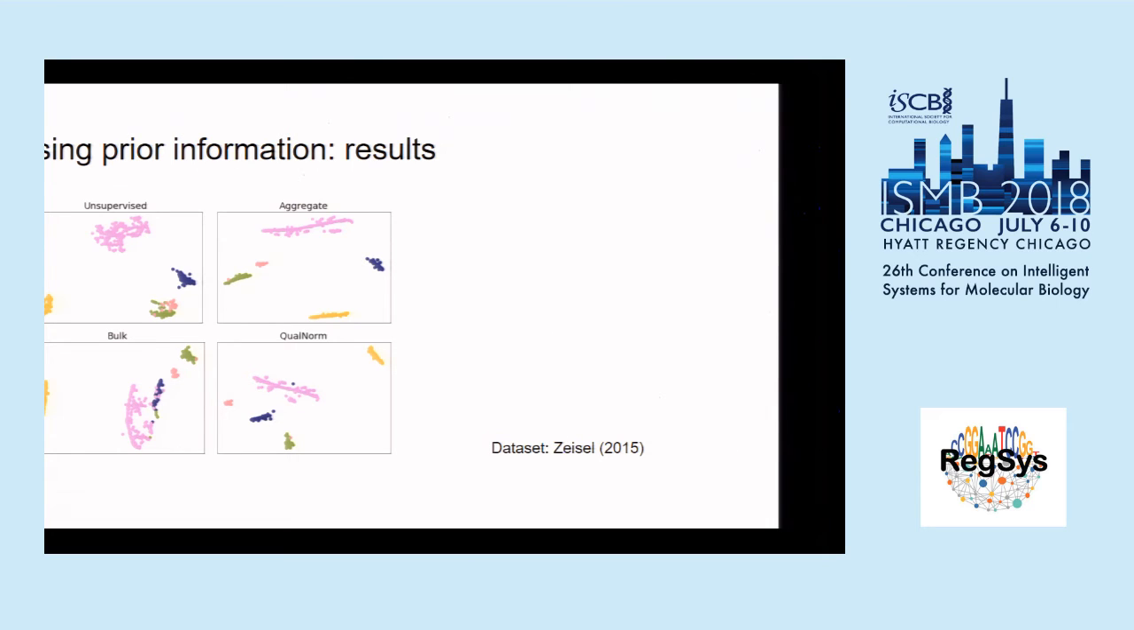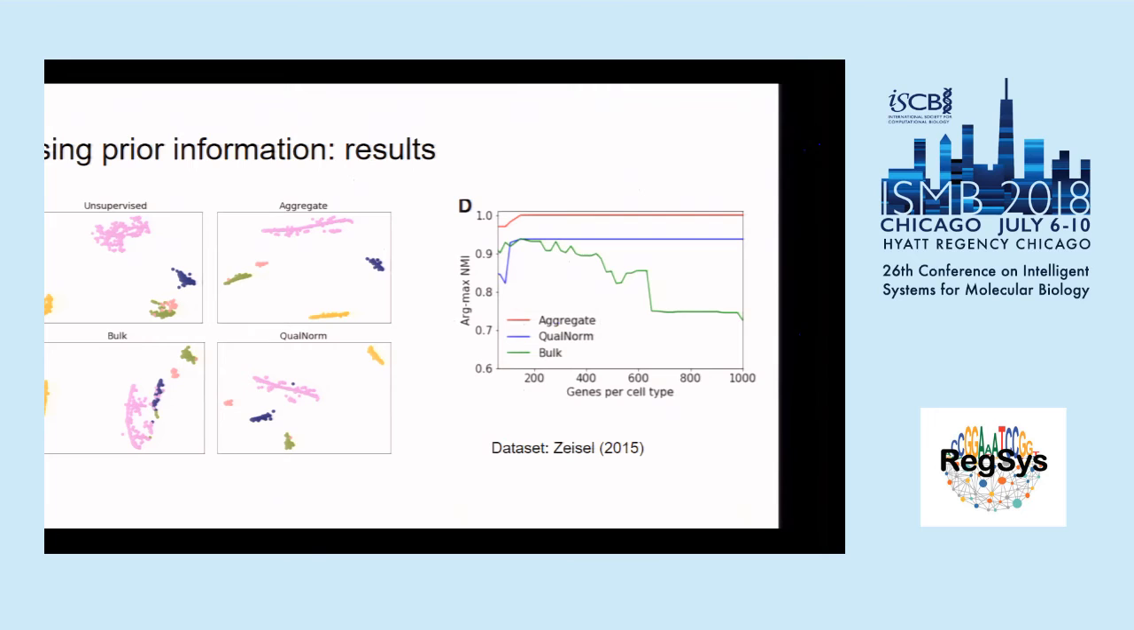Just from a qualitative perspective, qual-norm seems to improve performance compared to unsupervised and bulk. On the right, we showed how the NMI changes as the number of genes we use for semi-supervision increases for these different methods. Qual-norm generally performs better than using bulk semi-supervision.